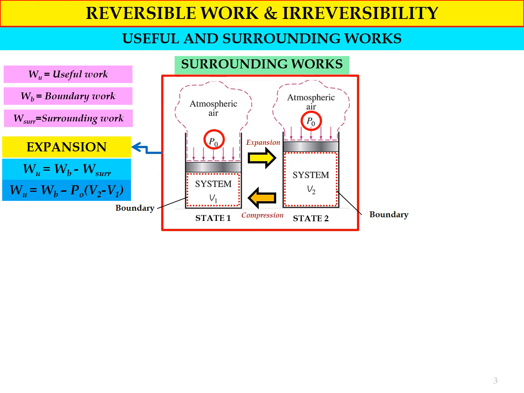And then for the next process, let's say we consider the compression process from state 2 to state 1, where we have the decrease of volume from V2 to V1. Okay, now due to the compression process, the piston must move downward so that the volume of the substance inside the cylinder can be decreased. So if you look at the direction of the force that is exerted on the piston and the direction of the force produced by atmospheric air P0,